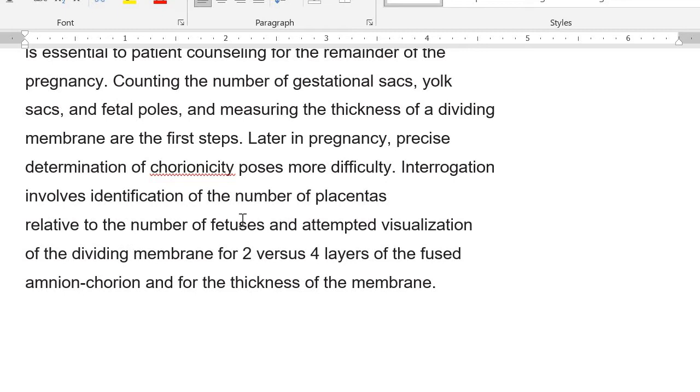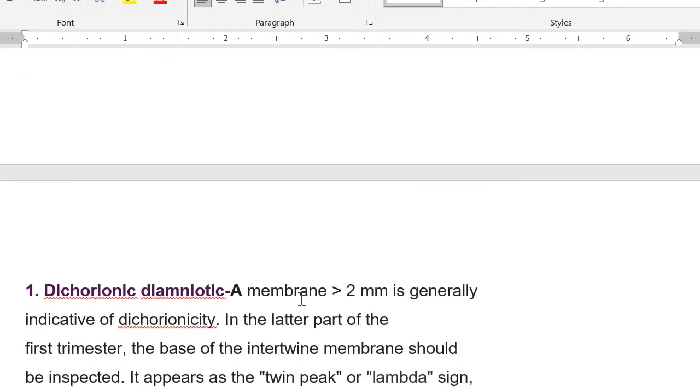Interrogation involves identification of the number of placenta. If they ask you how you will identify what stage the pregnancy is, or whether it is a twin pregnancy, your answer is that you will look at the number of the placenta. You are going to see two different placental masses, relative to the number of fetuses, and attempt visualization of the dividing membrane for the 2 versus 4 layers of the fused amnion and chorion, and the thickness of the membranes.